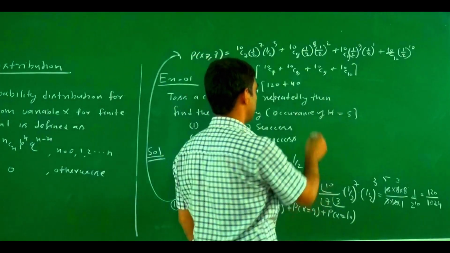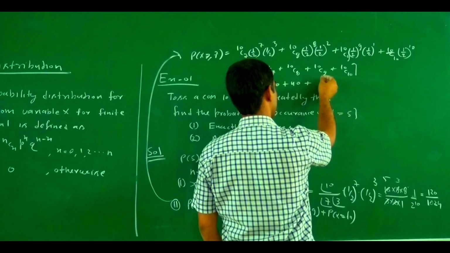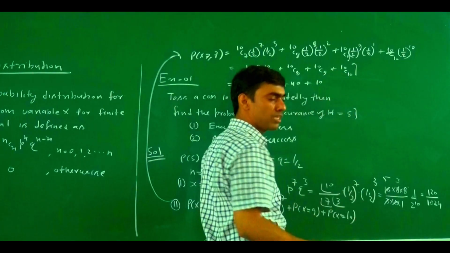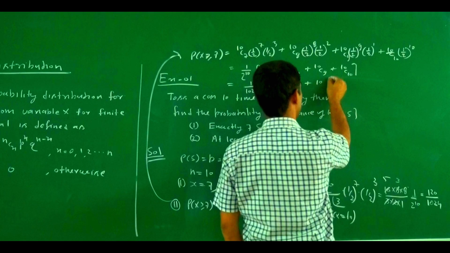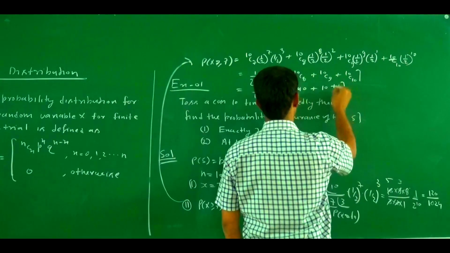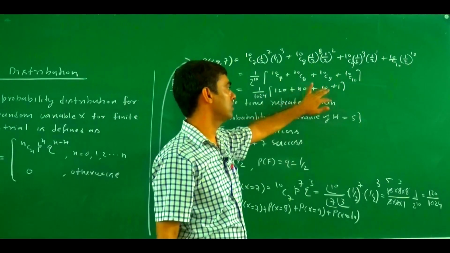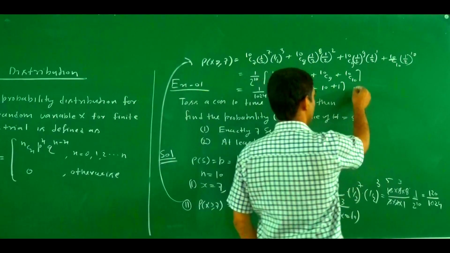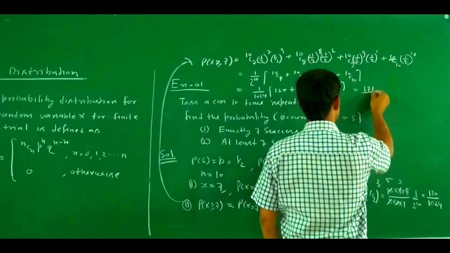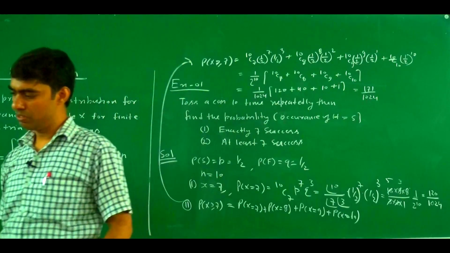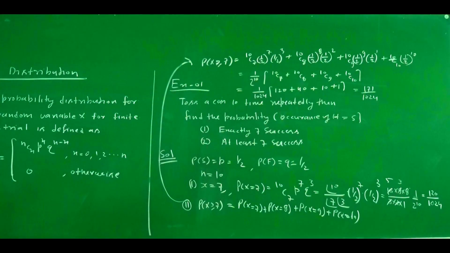And 10C9 is factorial 10 upon factorial 9 into factorial 1. 10C10 is 1. So the value is 120 plus 40, 160, 170, 171 by 1024. Let us verify the result.